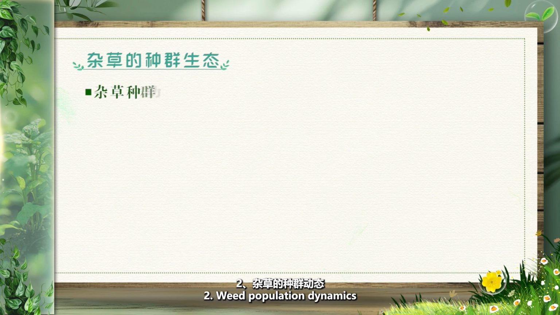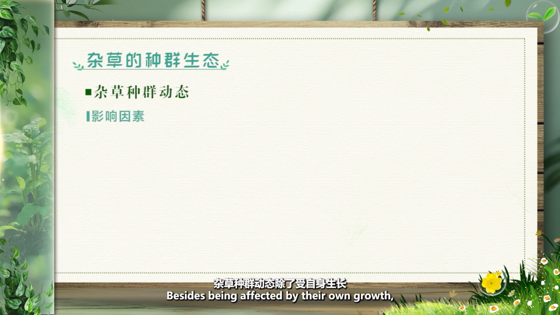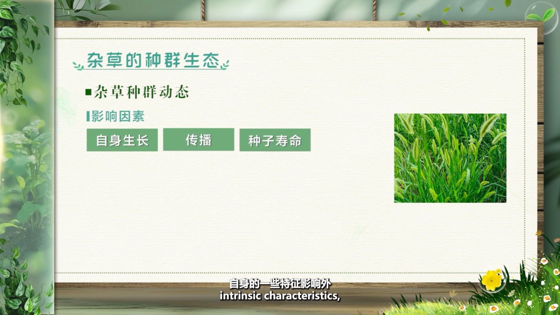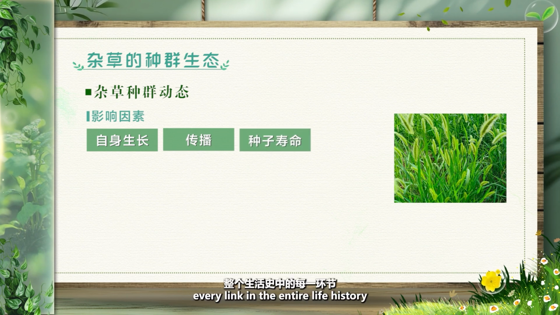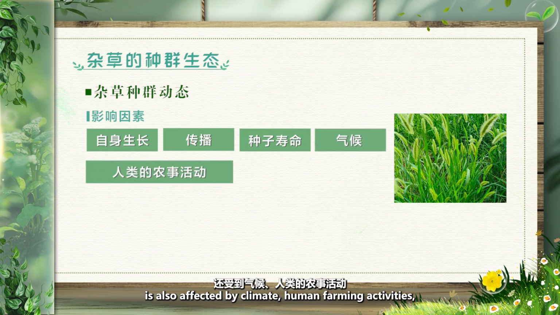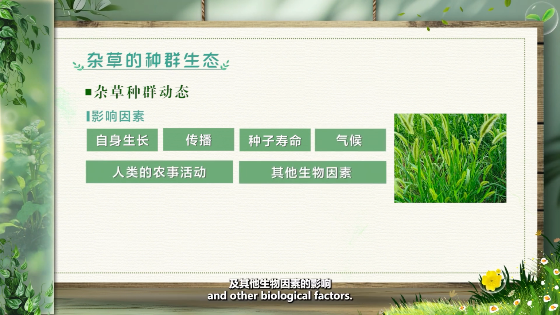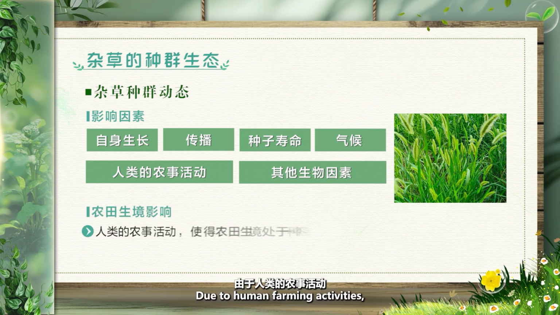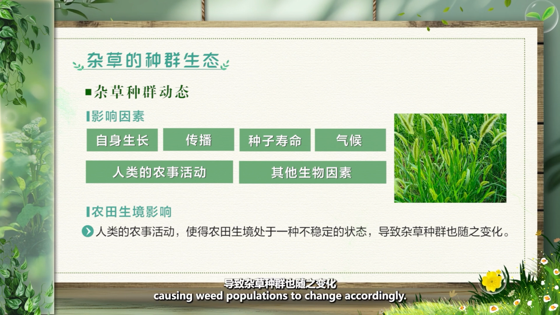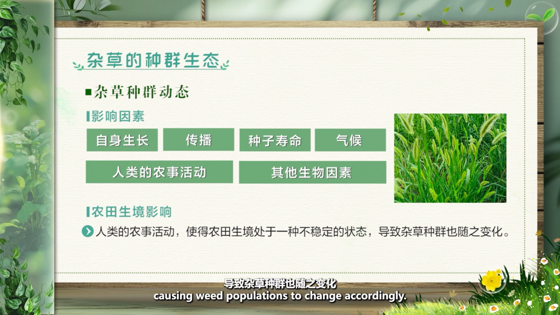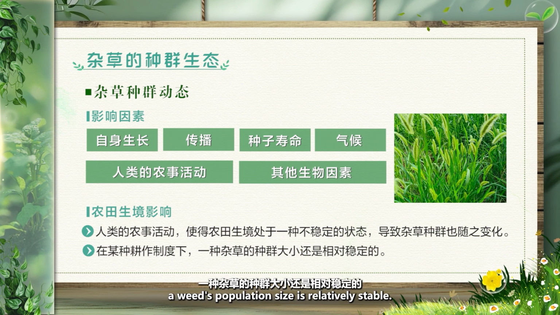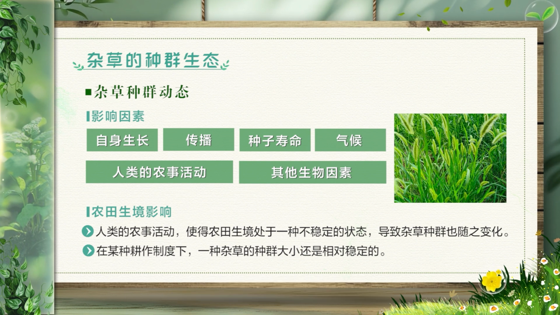2. Weed population dynamics. Besides being affected by their own growth, dispersal, seed longevity, and other intrinsic characteristics, every link in the entire life history is also affected by climate, human farming activities, and other biological factors. Due to human farming activities, farmland habitats are in an unstable state, causing weed populations to change accordingly. However, under a certain farming system, a weed's population size is relatively stable.